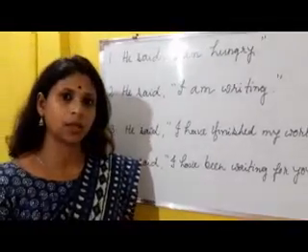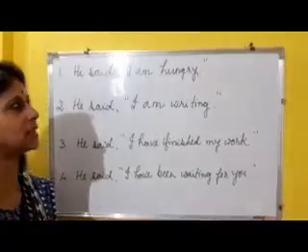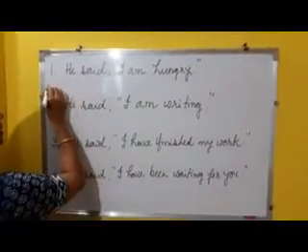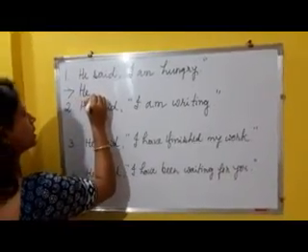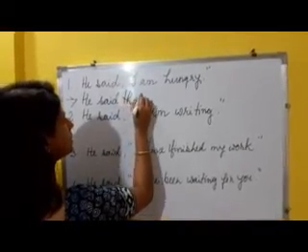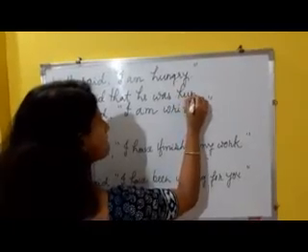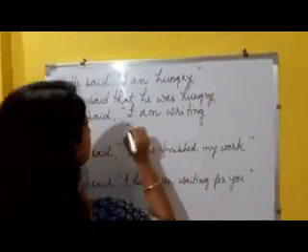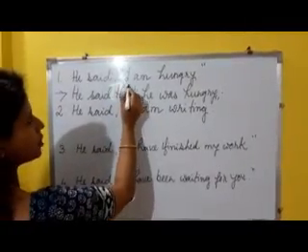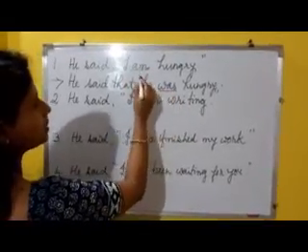So now let's observe these sentences, how we can change narration for these assertive sentences. The first sentence, he said, "I am hungry." If we try to change it to indirect, it will be, he said that he was hungry. We remove the inverted commas. We are using the conjunction "that". We change the pronoun "I" to "he", and we changed the tense form.